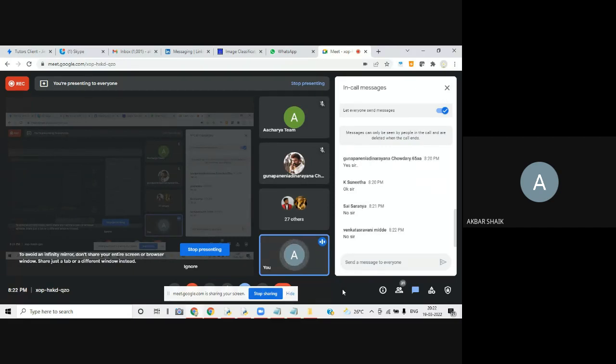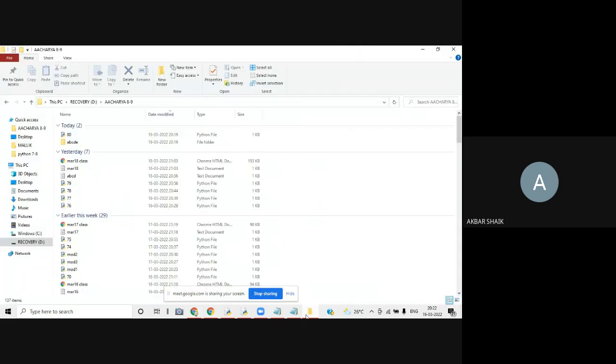Okay. So now we'll see how we are going to rename and how we are going to delete. How can we rename and how can we delete? So we'll see. For creating a folder, mkdir is the function that is used. For deleting, it is very simple, rmdir. Rmdir is used for deleting a folder. For example, if you observe here, ABCDE is a folder already there. Just now we created it. Now I want to delete this folder.